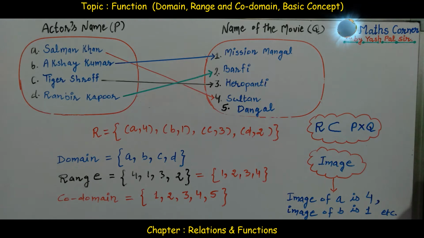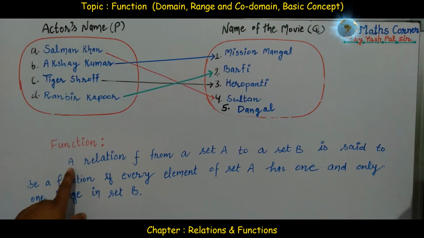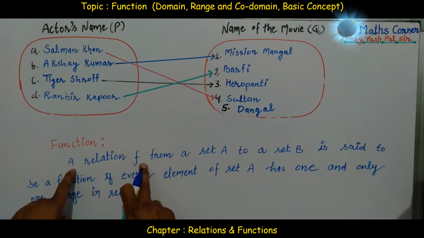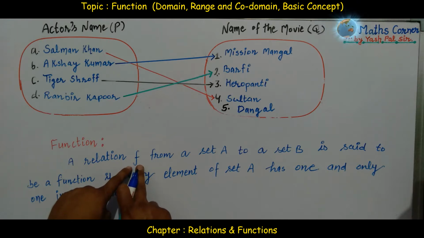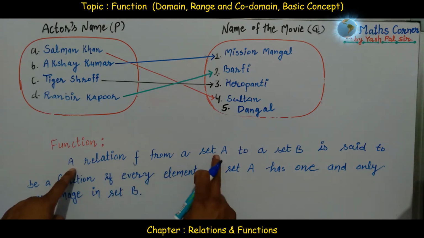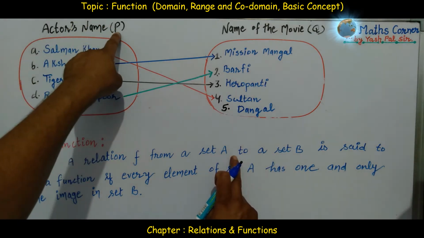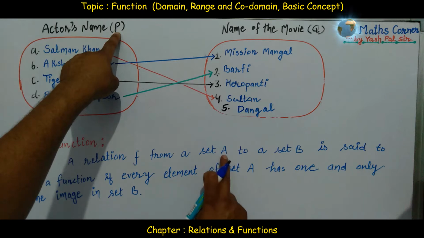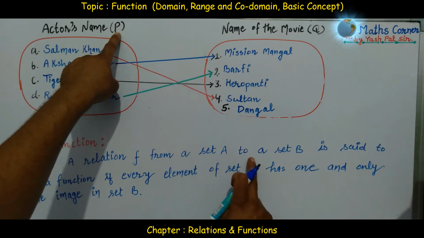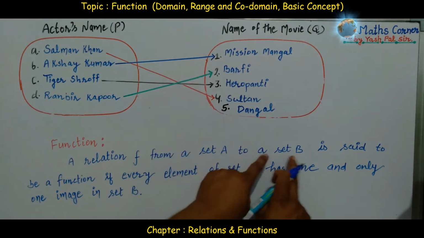What is new in this topic? In words, what can we say about a function: a relation f. The name of this relation we are naming as f, small letter. A relation f from a set A to a set B. Here in this example, P is the name of the first set, so in place of set A, we have set P, to a set B. Here in this example, Q is the name of set B.